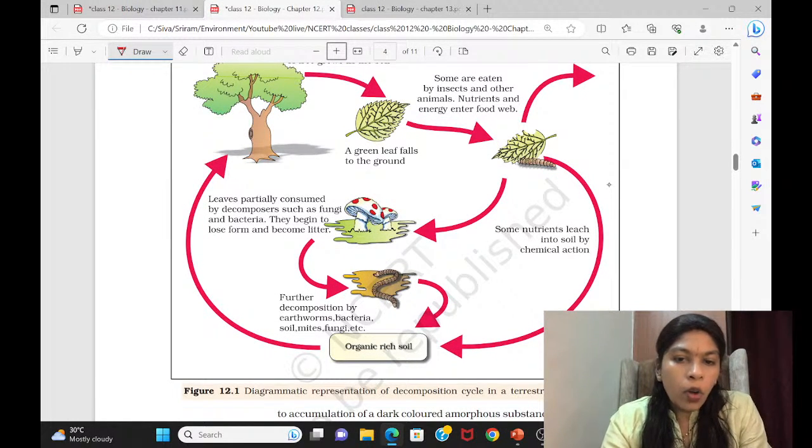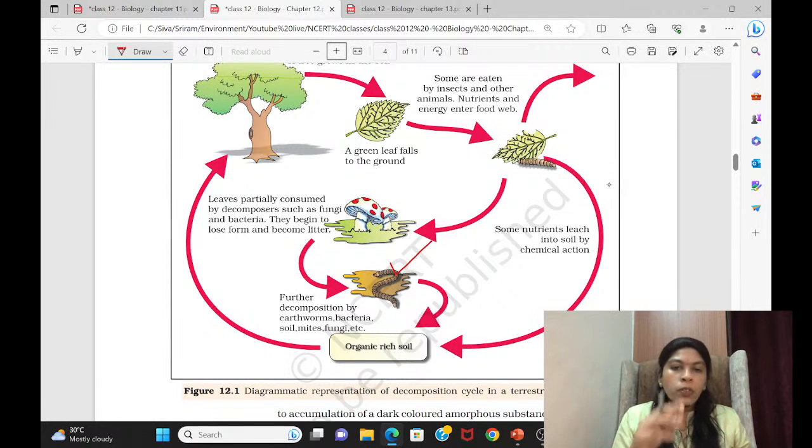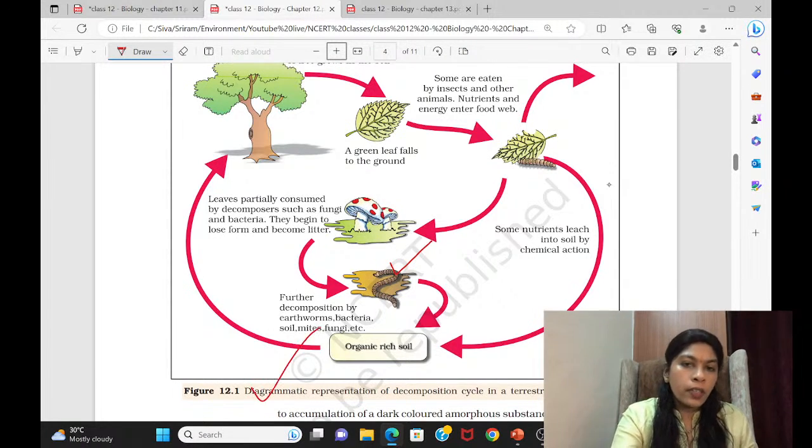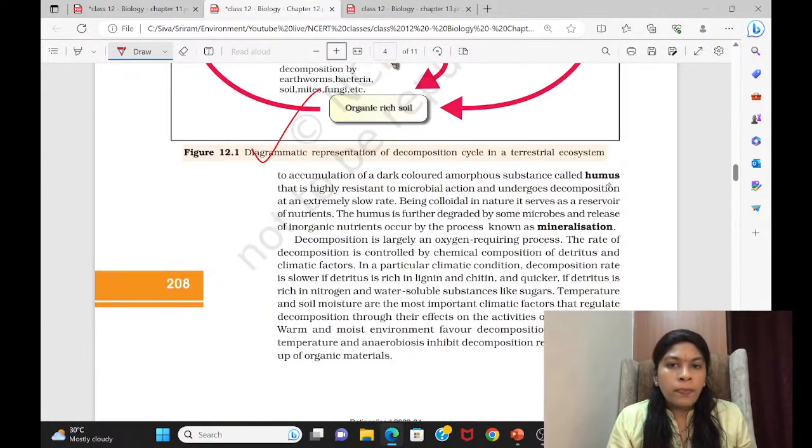They have given an example of the decomposition cycle. A leaf falls, and the dead leaves are eaten by organisms like earthworms, and even the fungi are responsible for breaking this down. Further decomposition is done by the earthworms. Like that they have said. This way you can explain the decomposition cycle. You can read this cycle. It's a very simple cycle only. Come to this.